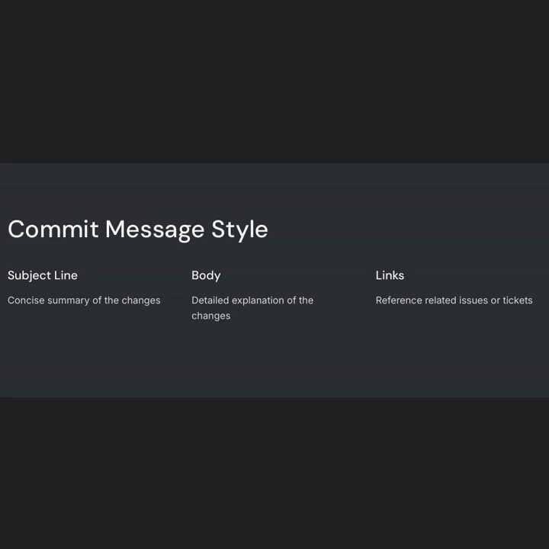Consistent and clear commit messages are essential not only for your team's productivity, but also for anyone who may need to work on the project in the future. By adhering to a proper format, you make the history of your project easier to follow and manage.